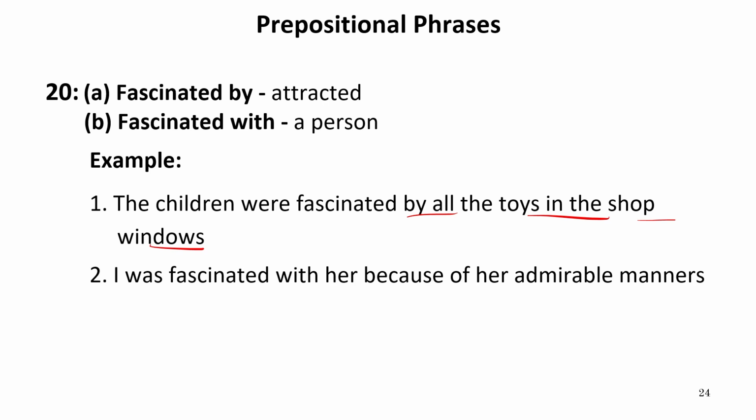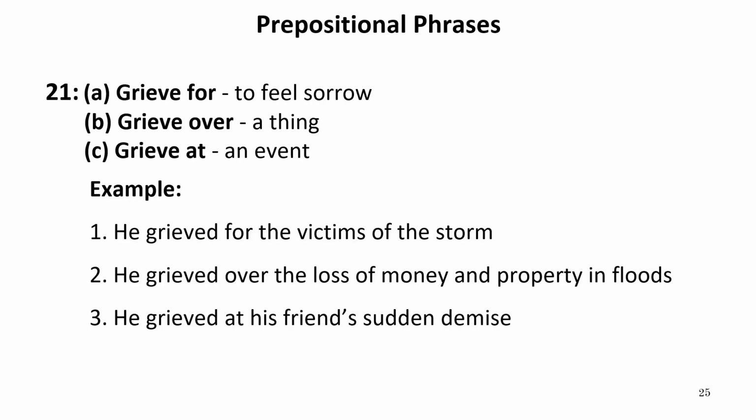And fascinated with, it means when we like a person. For example, I was fascinated with her because of her admirable manners. Because she was very good at manners, I was fascinated with her. It means I liked her very much. Now let us move to the next one.